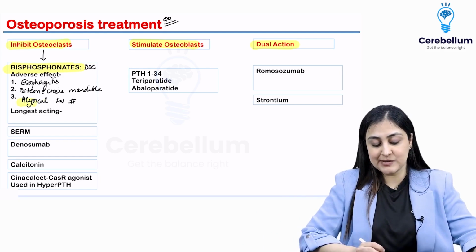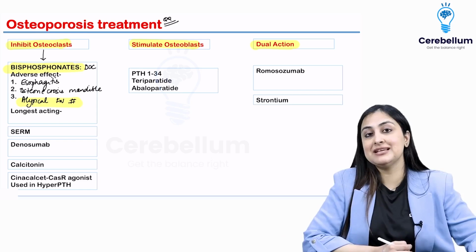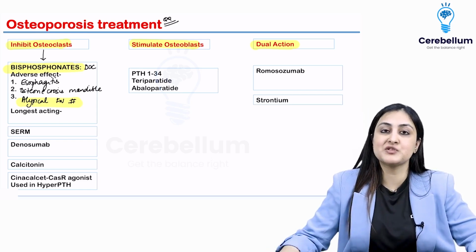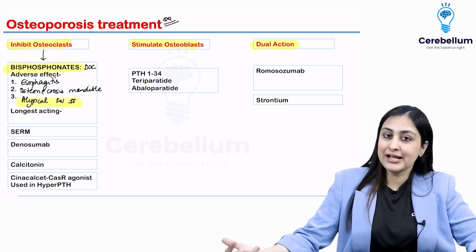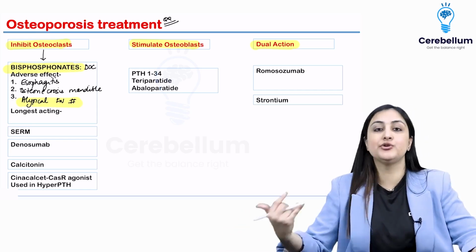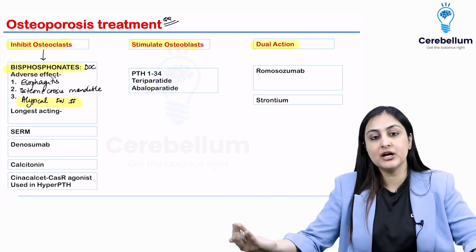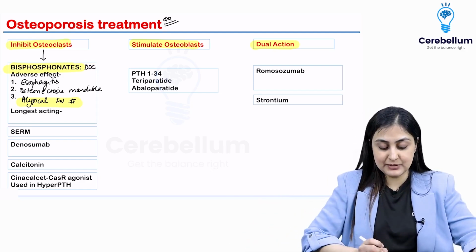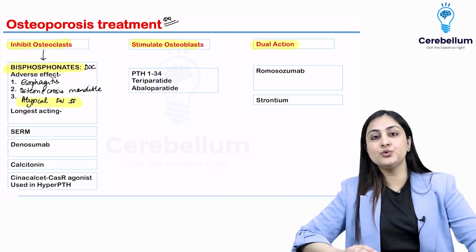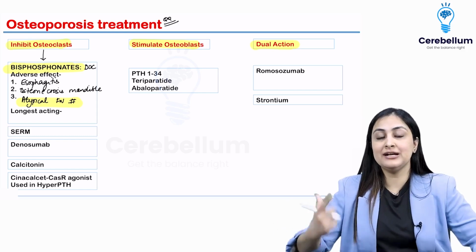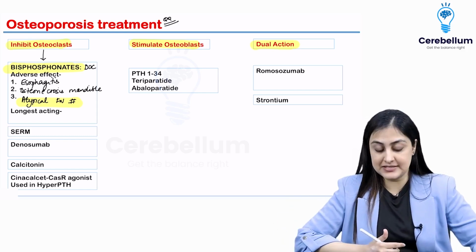This has come as a repeat INICET question wherein they said that a patient is on long-term bisphosphonate treatment and now complains of hip pain. What will you do next? So we want to do an X-ray in order to rule out a hip or a femur fracture. All right, so this has been tested previously, and that is why we give bisphosphonates for a few years, then we give a few years of drug holiday, and then we resume. All right, so that's the reason behind it.